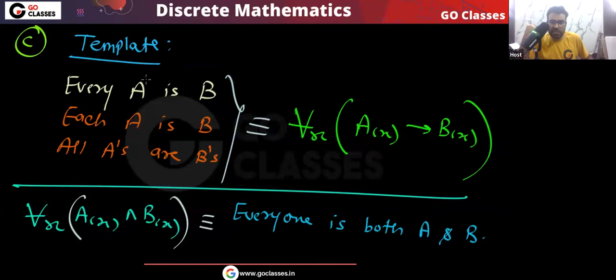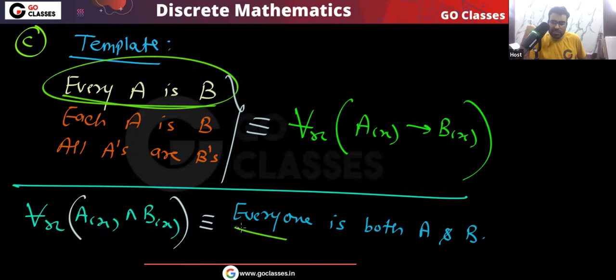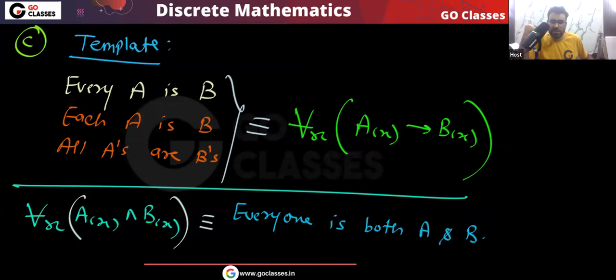One statement says everyone is both A and B, and the other says that every A is B. Are they the same statement? No, they are not. For example, every rich person is popular, and the other statement is saying that everyone is rich and everyone is popular. Both are different, so definitely they are not equivalent.